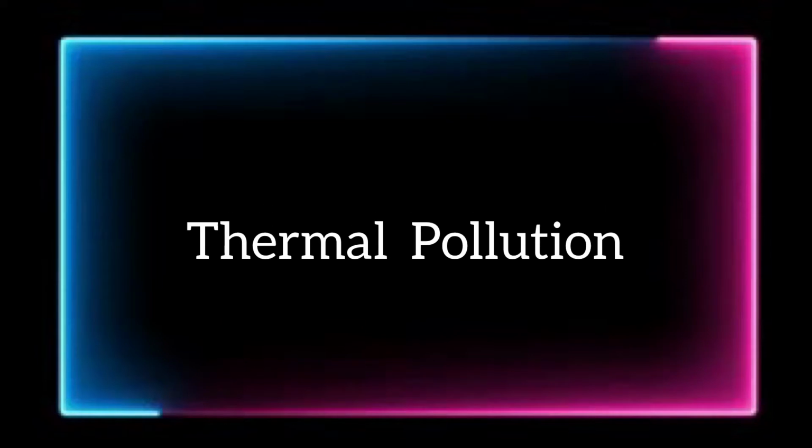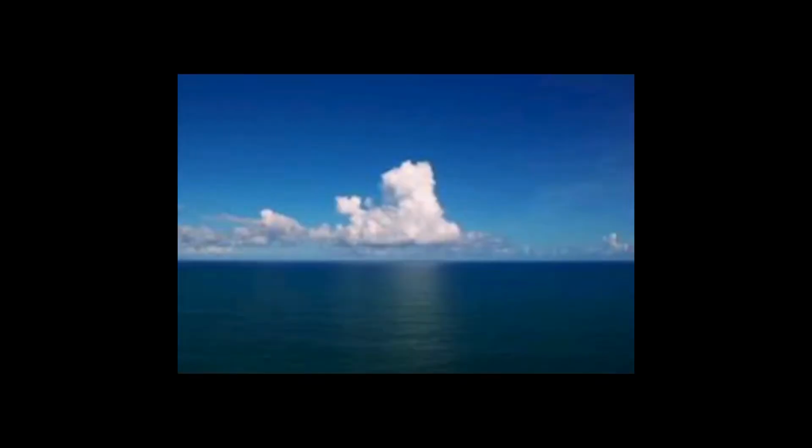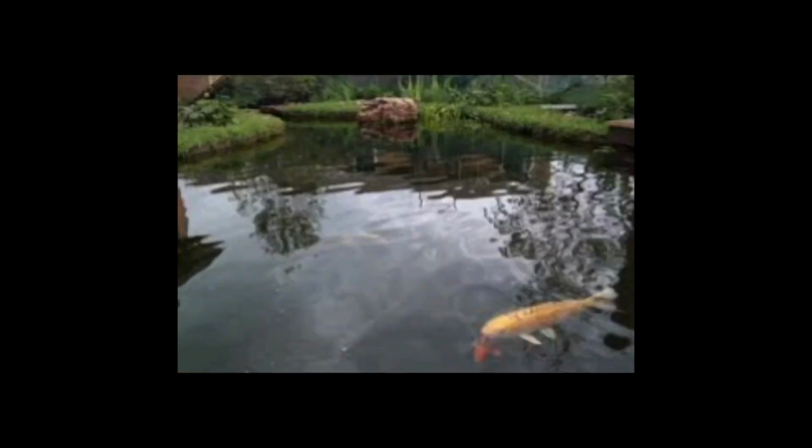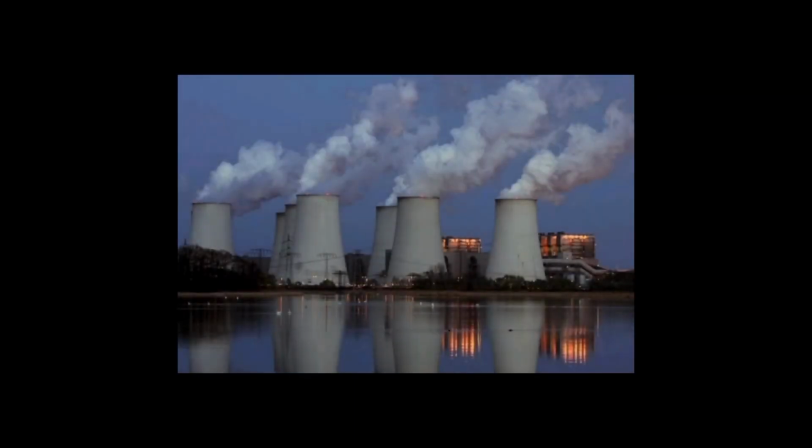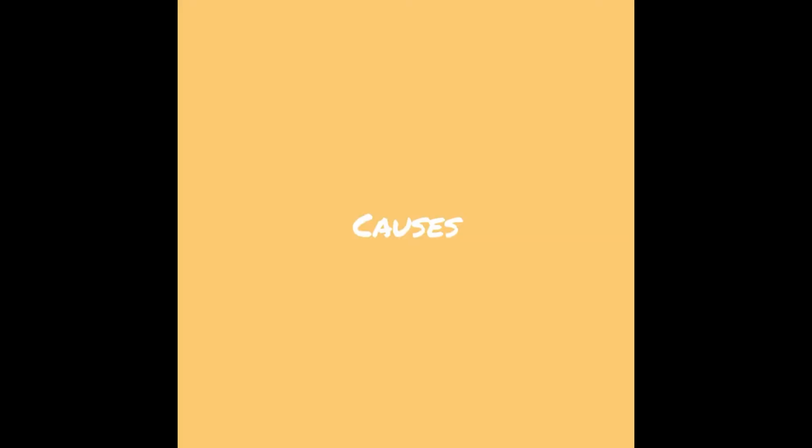Now moving on to thermal pollution. So what is thermal pollution? Thermal pollution is defined as the sudden increase or decrease in temperature of a natural body of water, which may be an ocean, a lake, river or pond, by human influence. This normally occurs when a plant or facility takes in water from a natural resource and puts it back with an altered temperature. So what are the causes of thermal pollution?